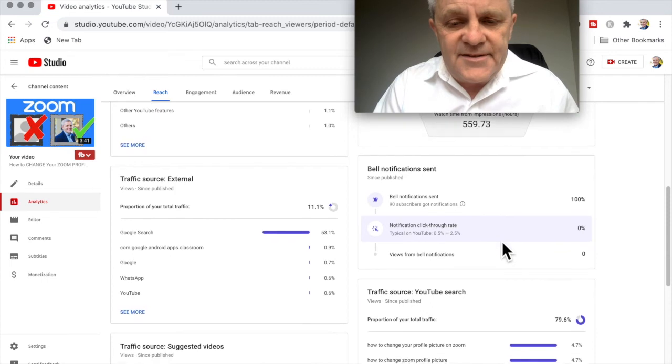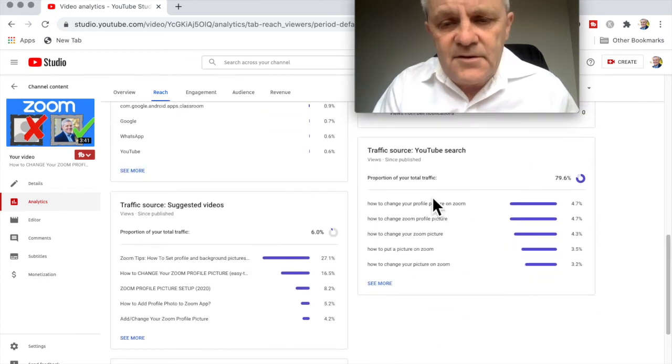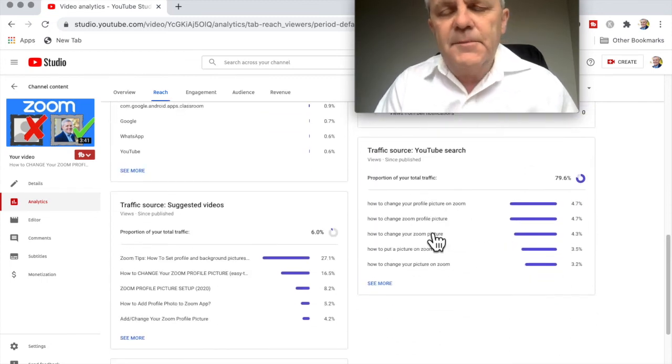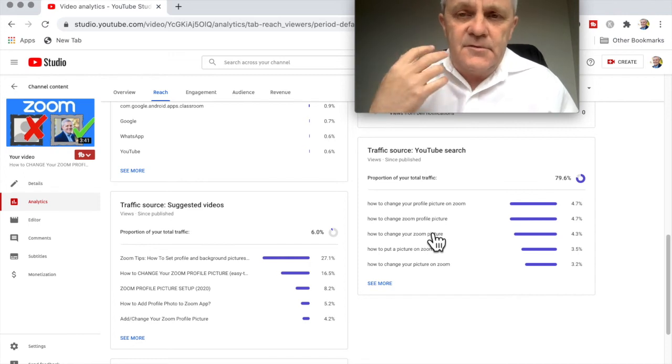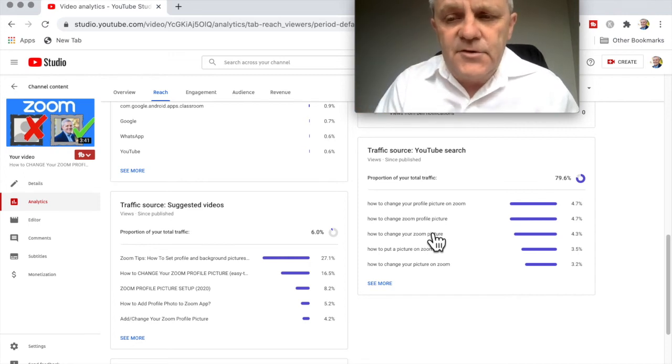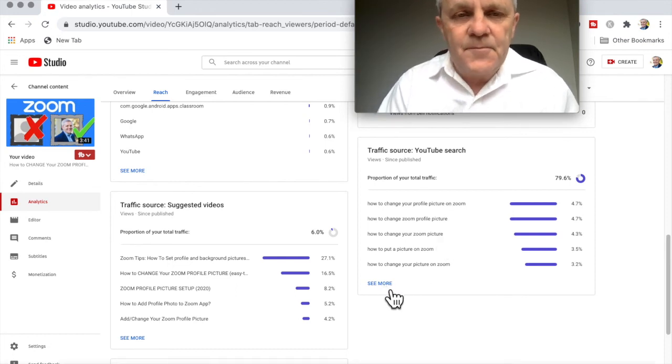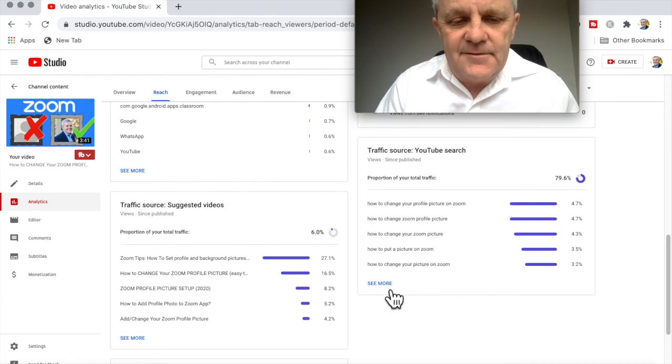And it also tells you what search terms, what people have been typing in or speaking for YouTube so that they can find this video. And so they're looking for things like how to change your profile picture on Zoom, how to change Zoom profile picture. So these are the search terms. These are the top search terms for me, and I can click see more and look in more detail.